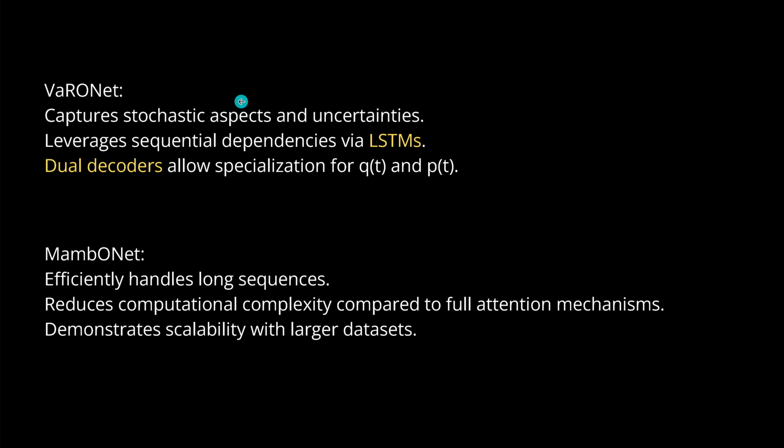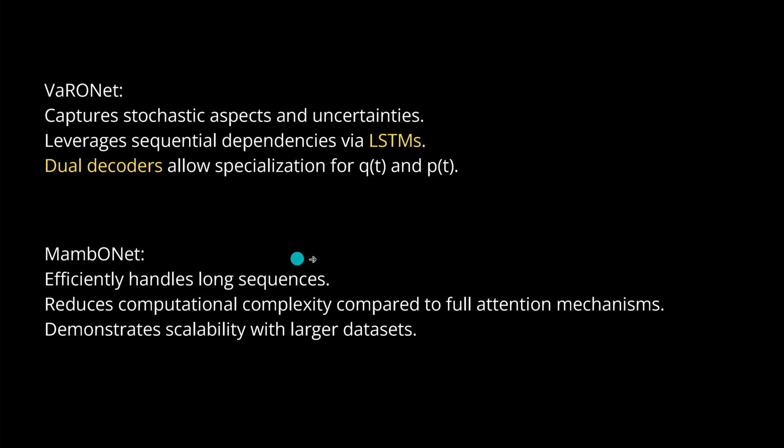Okay, but look, this is what I know about VaROnet. I just know that it captures the stochastic aspects and the uncertainty. It leverages some sequential dependencies via an LSTM, and it has a dual decoder allowing the specialization in our momentum and our impulse input parameter. This is all I know about VaROnet.